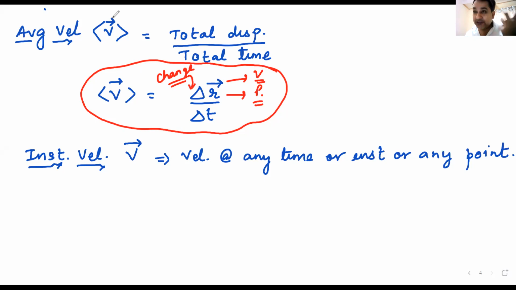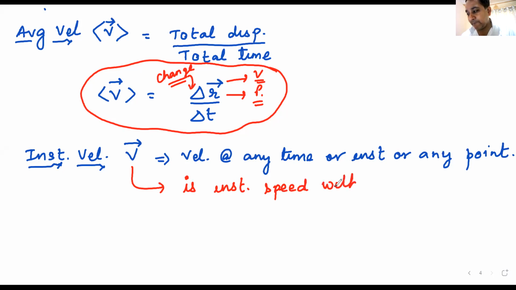Okay, then I'll give you the answer. Instantaneous velocity is instantaneous speed with direction.